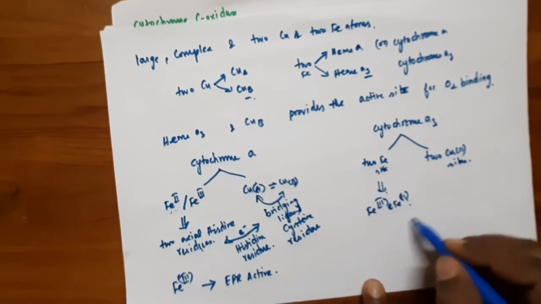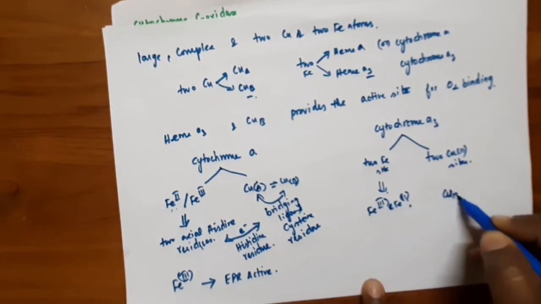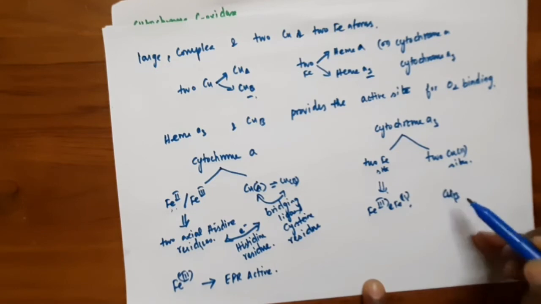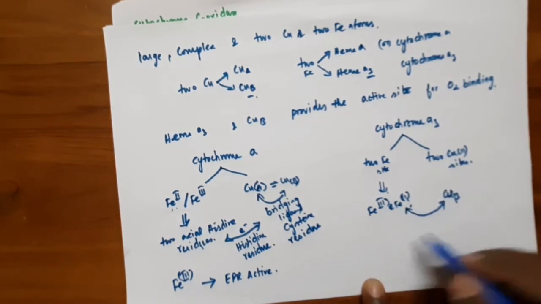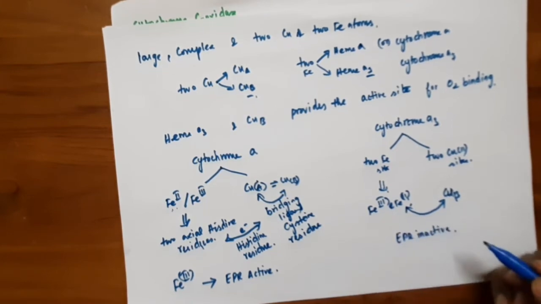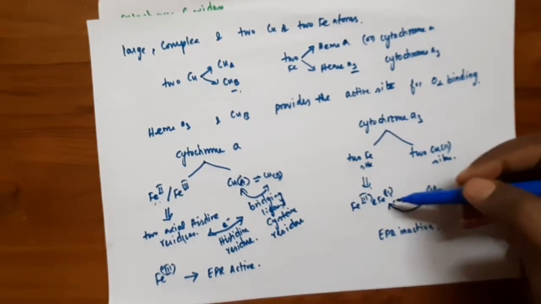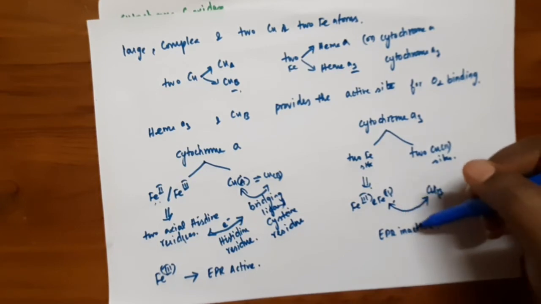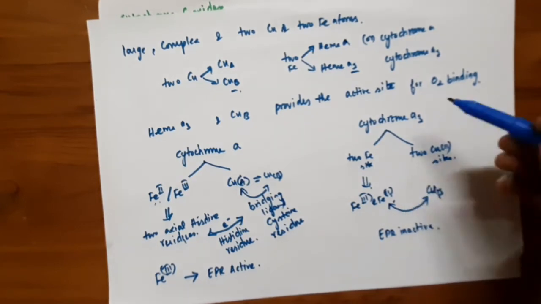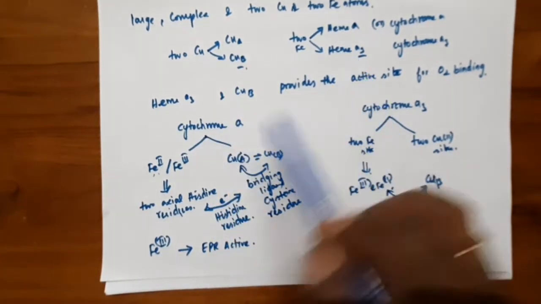So this Fe2 and copper B are connected antiferromagnetically, which is EPR inactive, because this Fe site is connected with the copper site, so there is no flow of electrons very easily, so it is EPR inactive. So this is about the 2 copper sites and 2 iron sites.